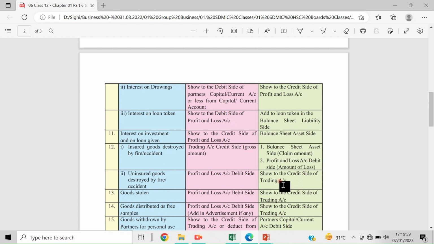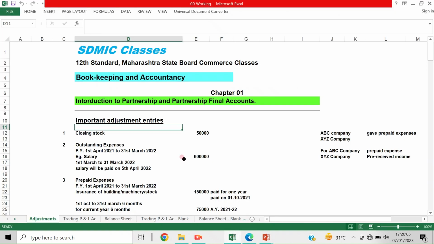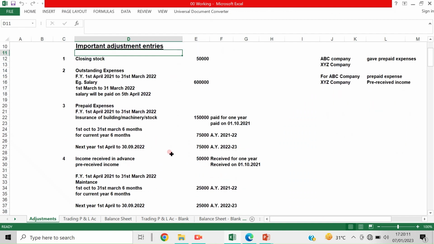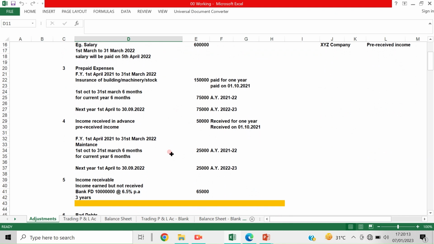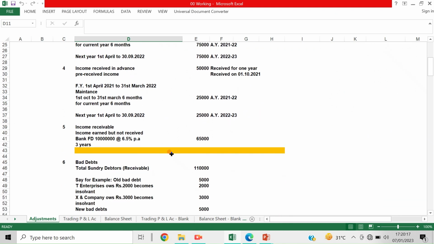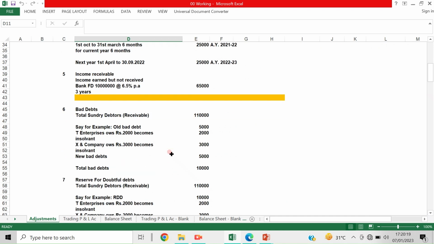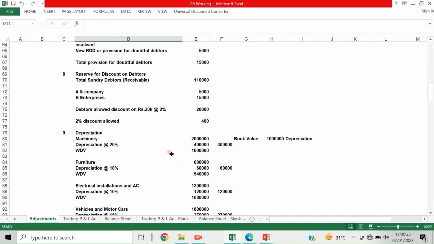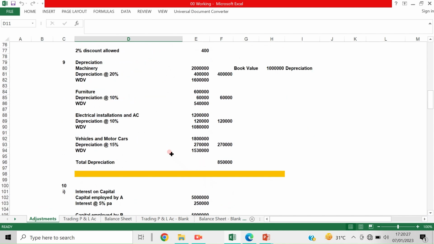So now we will continue with point number 12 onwards. Important adjustments in the final accounts. Closing stock we discussed, outstanding expenses, prepaid expenses, income received in advance, income receivable, bad debts, reserve for doubtful debts, reserve for discount on debtors, depreciation.